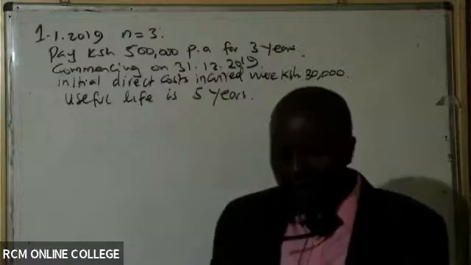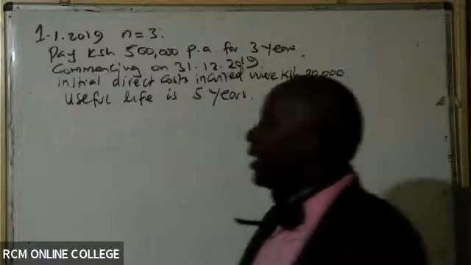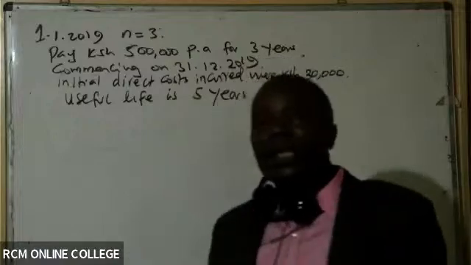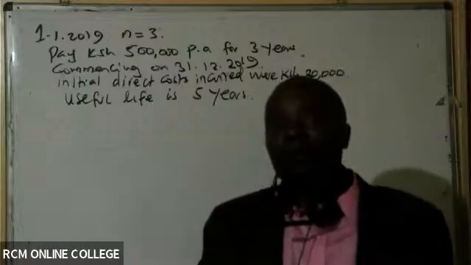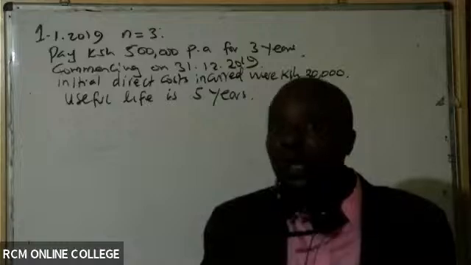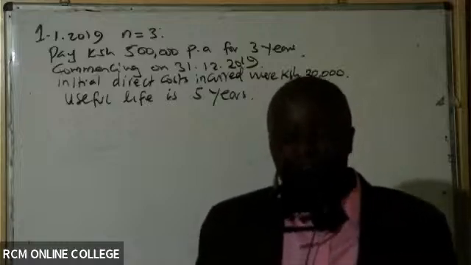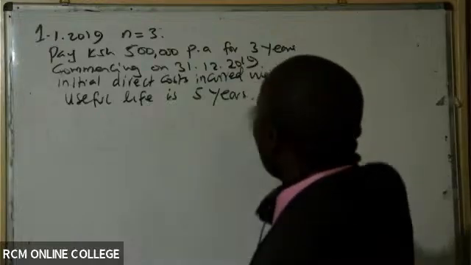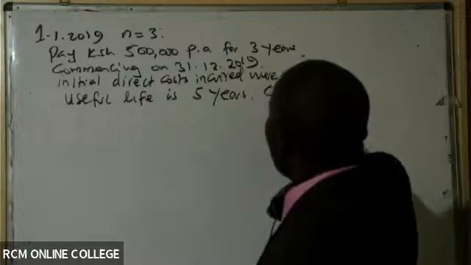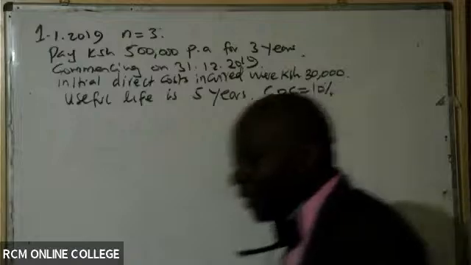In this case, Breakwood can borrow at an interest rate of 10%. So the borrowing rate is 10%. What do you think we are going to use this 10% for? The borrowing rate will be the interest rate, or the cost of capital. So the cost of capital, or rate of interest, in this case is 10%.